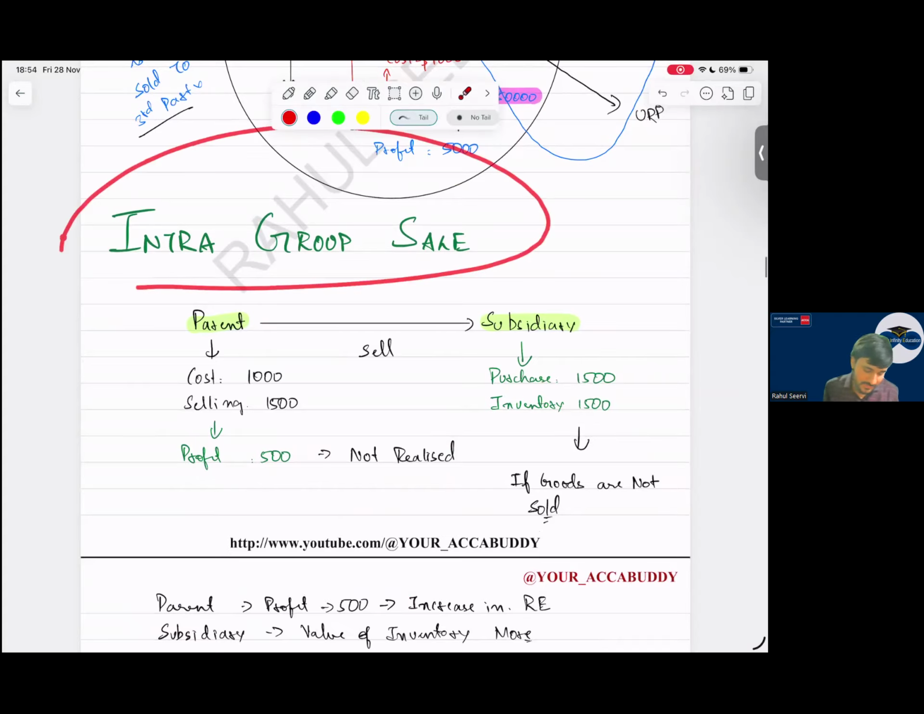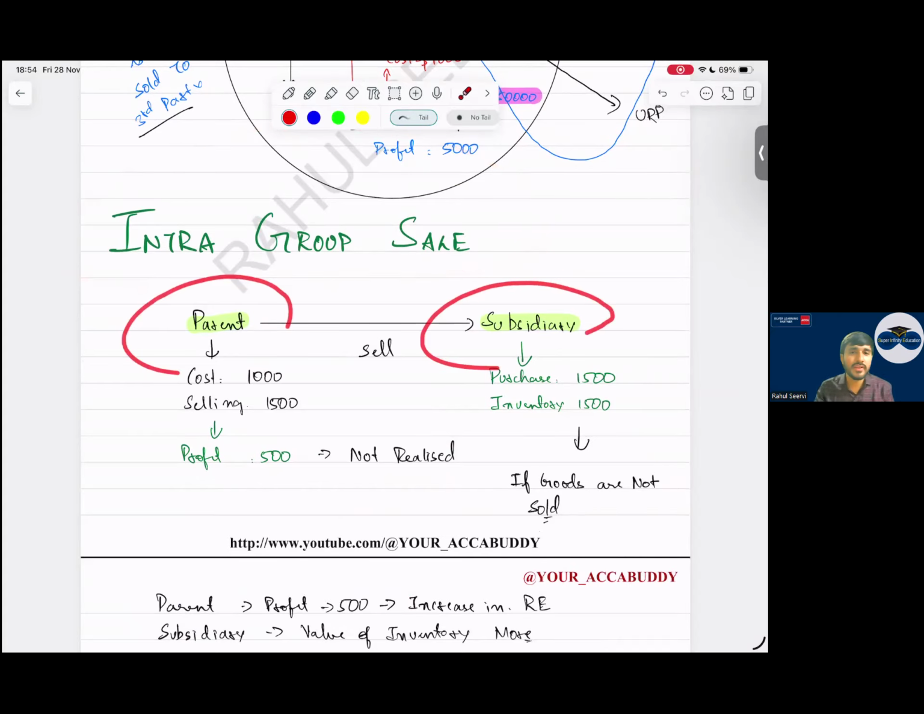Intra-group sales. Sir, parent is selling to subsidiary. Before that, keep 2 points in mind. Whenever parent profit is affected, only one impact. Whenever subsidiary profit is impacted, two impacts. So whenever I want to reduce or increase the profit of the parent company, which step? Step 5. When I want to do it for subsidiary, which step? Step 4. Keep this in mind.